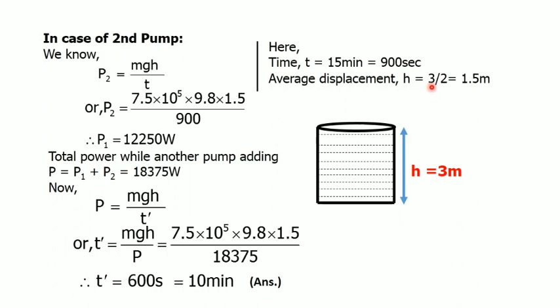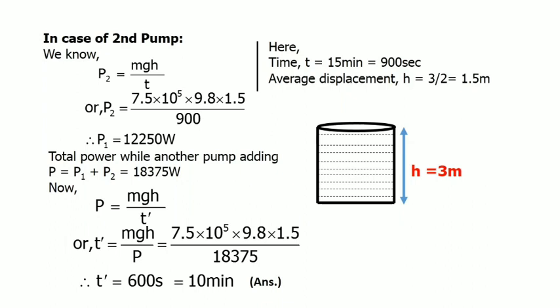The average displacement for the second pump is the same, so H is 1.5 meters, and the formula of power is P equals mgh by T. Here we use P2, and the value of P2 will be 12,250 watt. When the other pump is added, the total power will be P1 plus P2, and the value of P is 18,375 watt. Now we have to calculate the time.